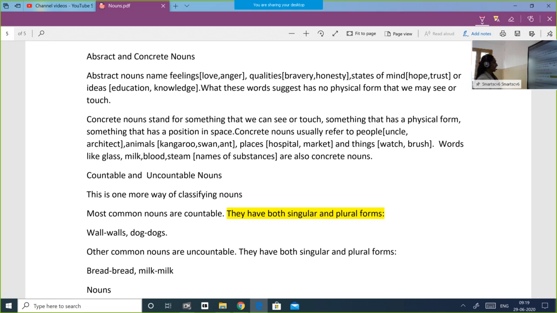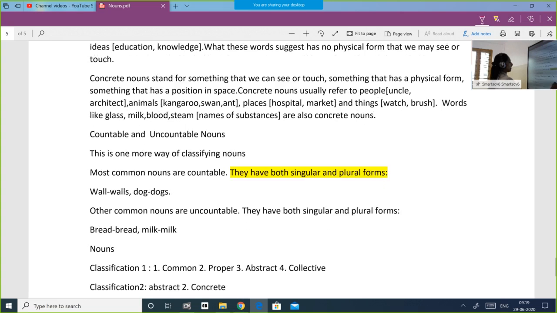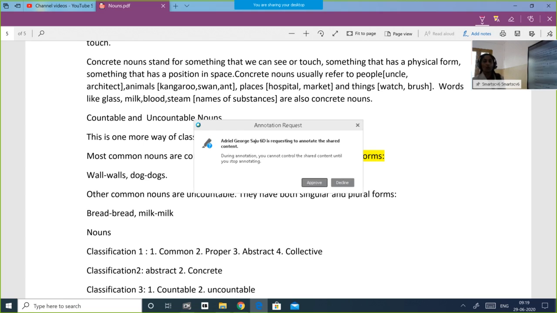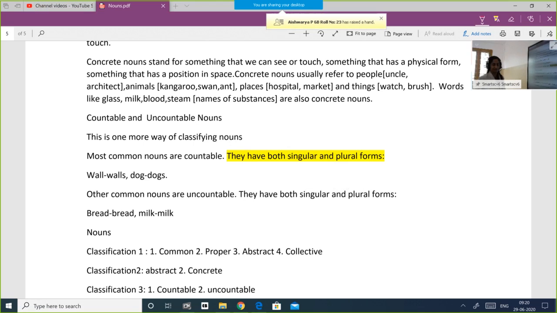So you can change from singular to plural. So they are countables. Then other common nouns are uncountable. So some common nouns are uncountable. See, bread means bread only. Plural form also bread. You can take slices of bread. But when you mention bread, the plural form is bread. One slice, two slices, four slices. For slices, you can add plural. But whereas for bread, you just say bread. Then milk, milk.